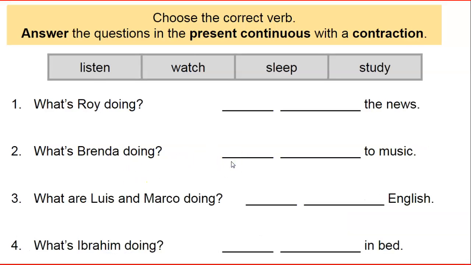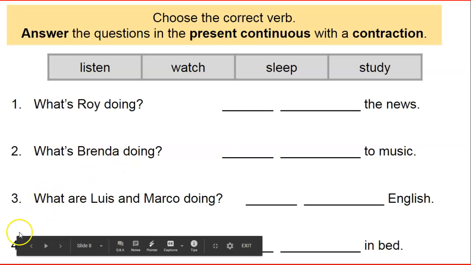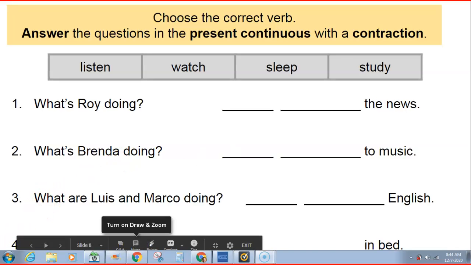Let's do these two. What is Roy doing? He's watching the news. Nice. What's Brenda doing?